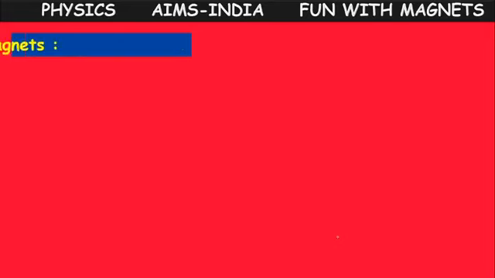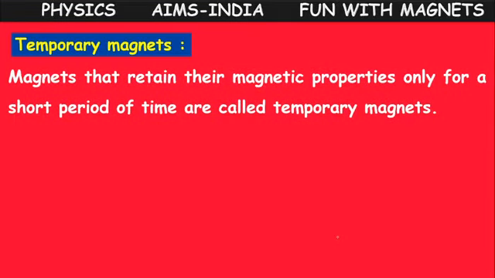These magnets are also divided into two more types: one is the temporary magnet, and another one is the permanent magnet. So what is a temporary magnet? Magnets retain their magnetic property. Retain means keeping with them only. What is the magnetic property? The attractive property, or some more properties which we will learn later.